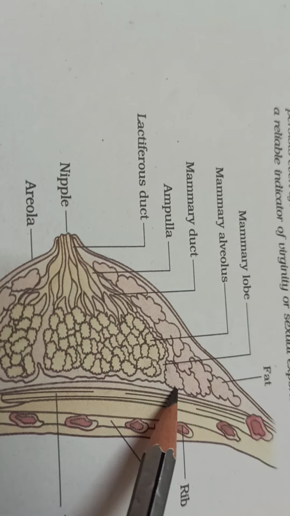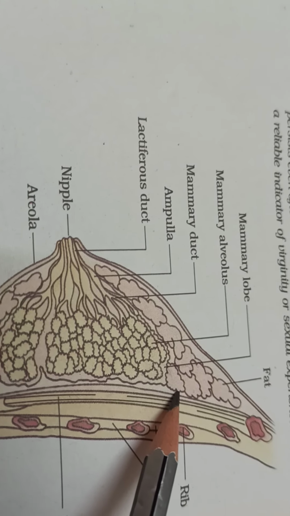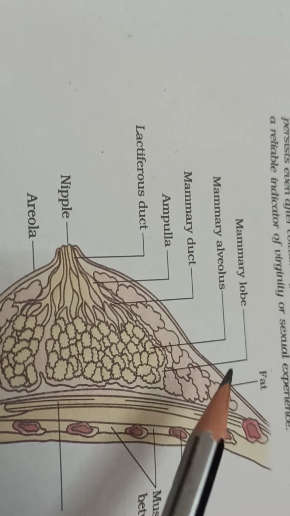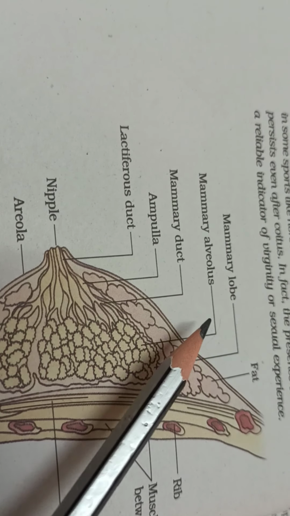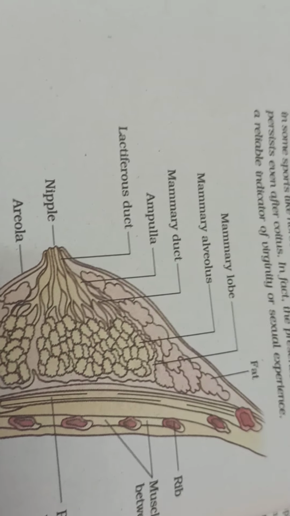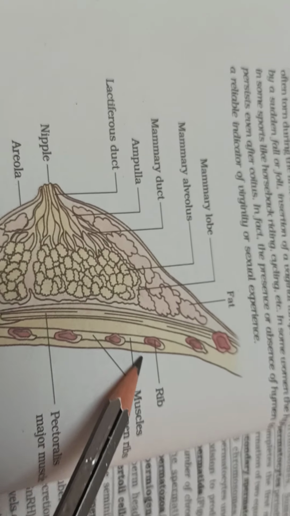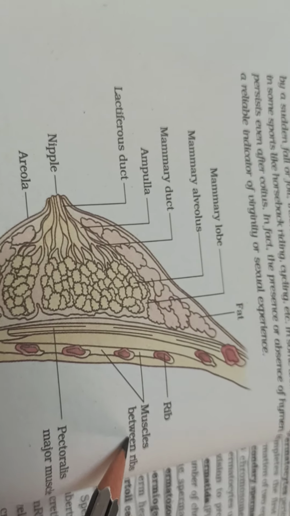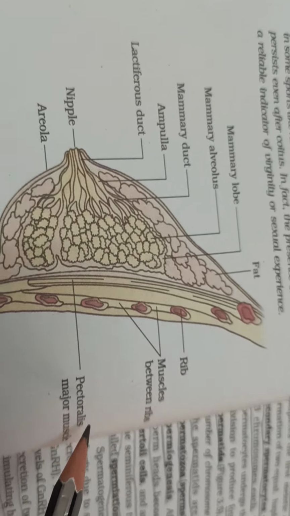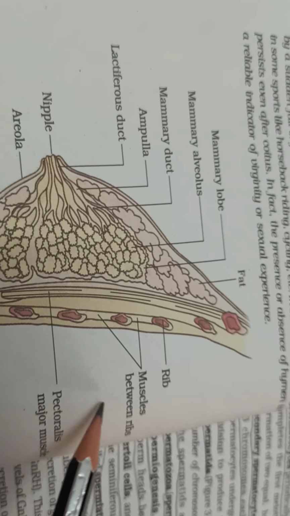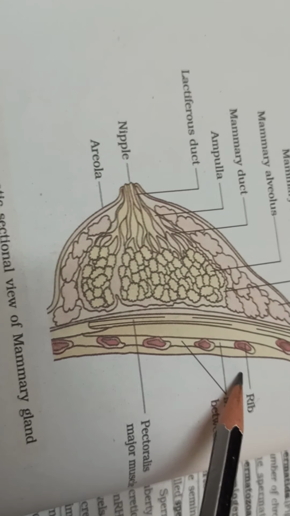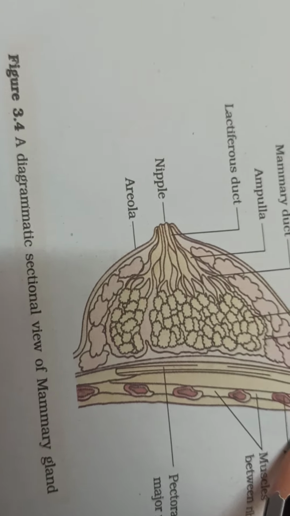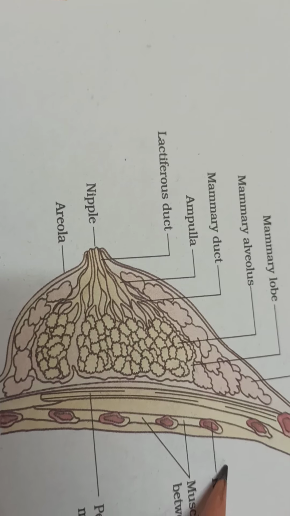There will be a lot of parts in this: lactiferous duct, mammary ampulla, mammary duct, lactiferous sinus, alveolus, nipple, areola, and this is the rib muscles between these, and pectoralis major muscle. This is the rib. There will be small questions, so many are coming from here.